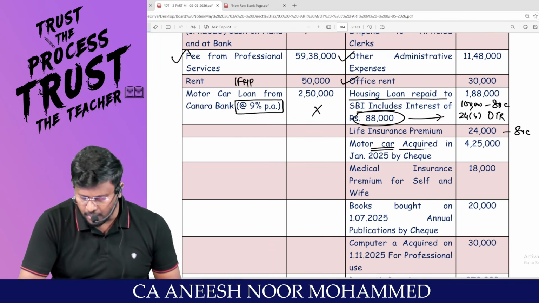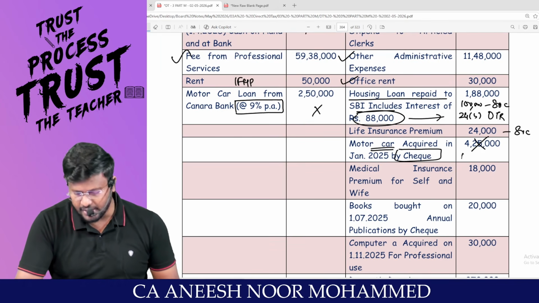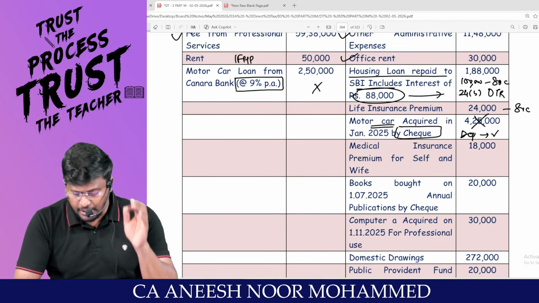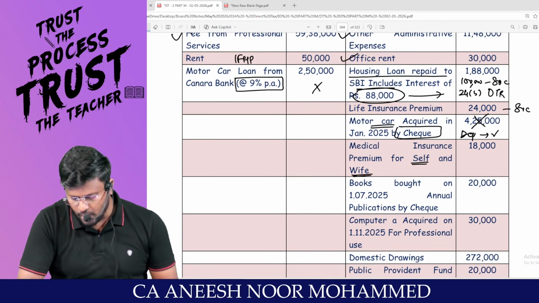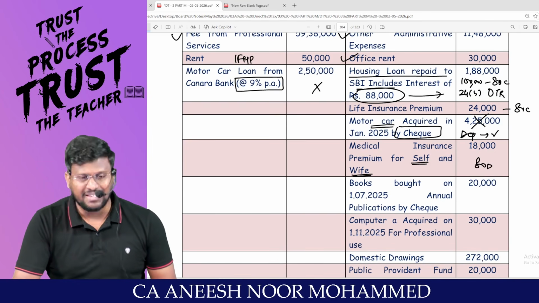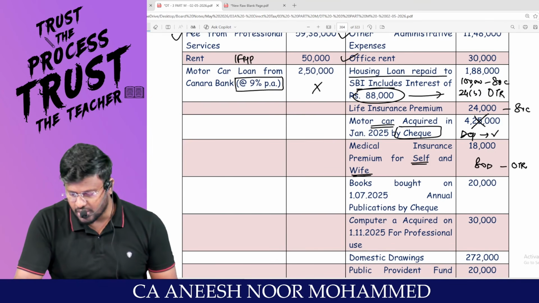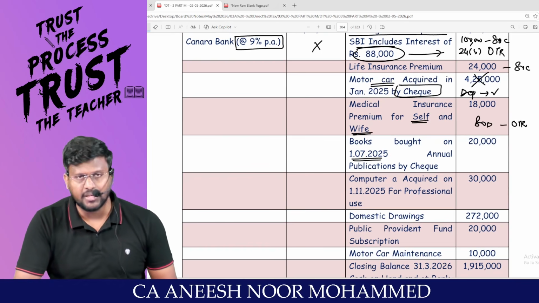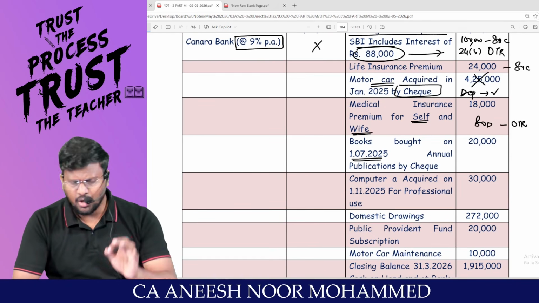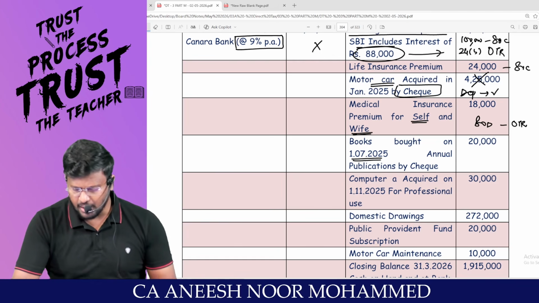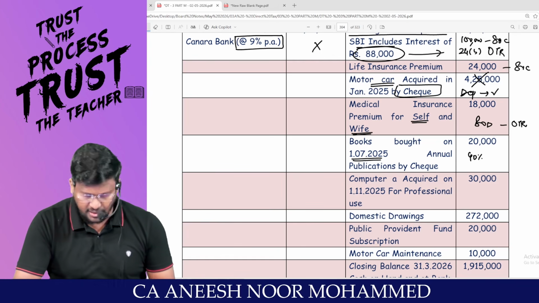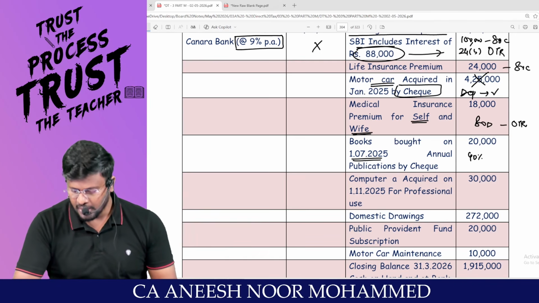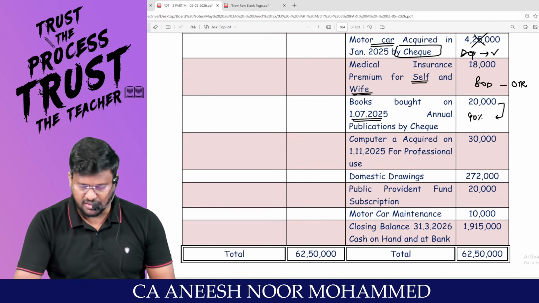Motor car acquired by cheque will not be allowed as a deduction, but you can claim depreciation for the motor car. Am I right, sir? Medical insurance premium for self and wife, you are entitled to claim 80D if you are travelling through the optional tax regime. Books bought on 1/7, whether annual publication or other than annual publication, my dear lovable students, 40% is the tax rate. Since it is from 1/7, it has been put to use for more than 180 days. So this amount you can claim as depreciation.